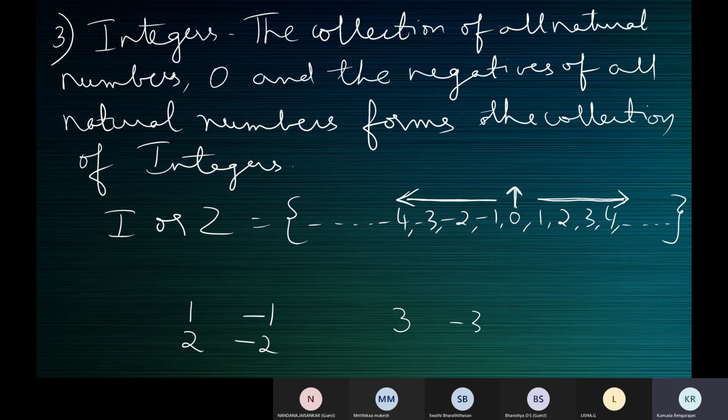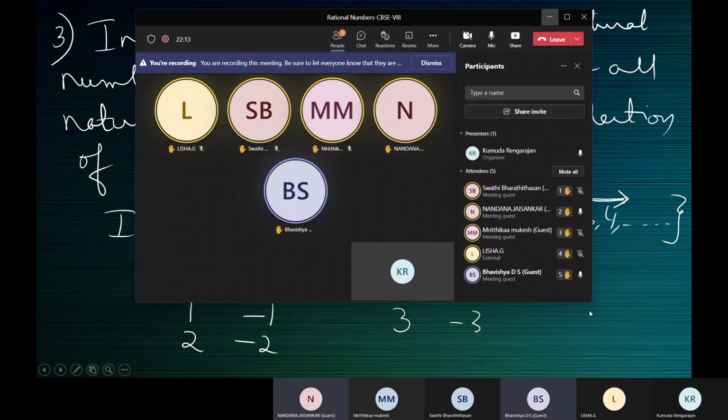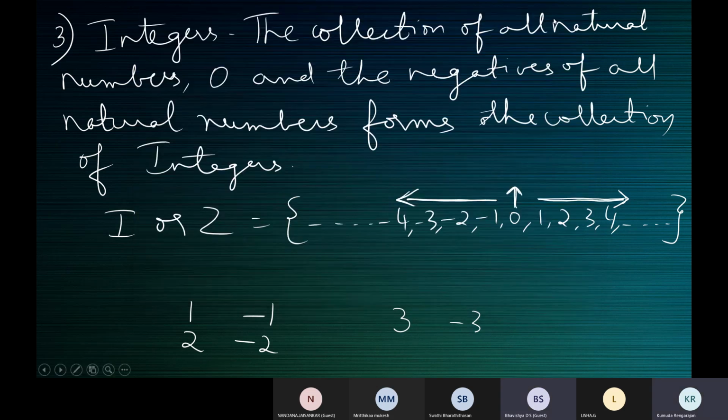Which is the smallest integer? -4, ma'am. Bhavishya, which is the smallest integer? Ma'am, -4. Okay, so you're saying -4, but don't you think there's -5?